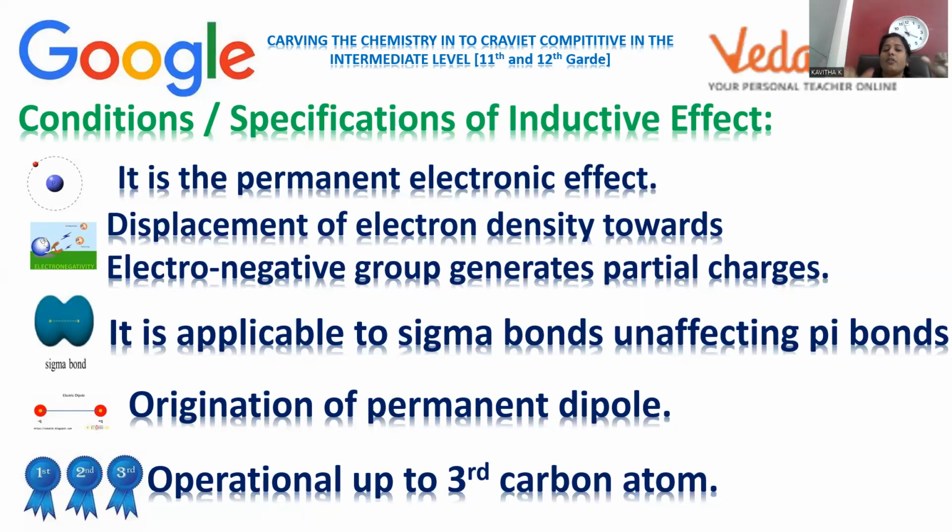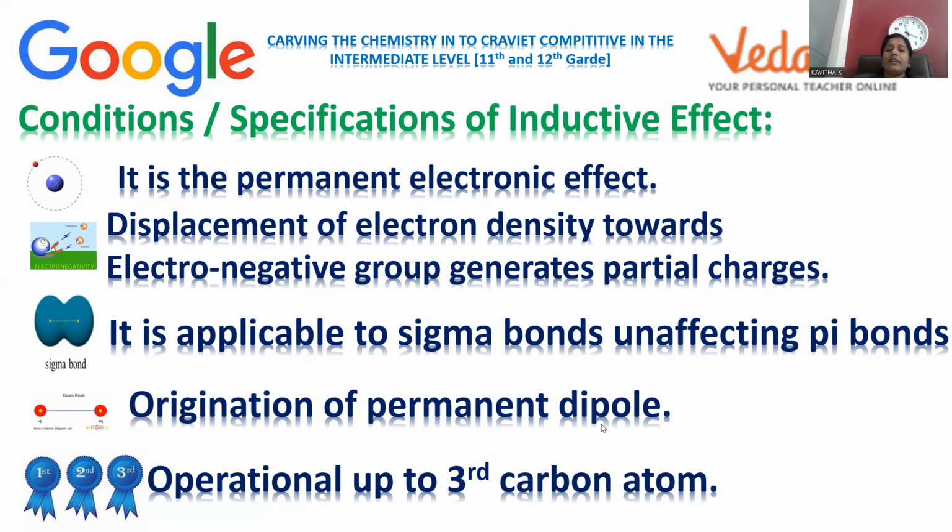The bonds which are formed by the axial overlapping, where the lobes are in direct contact, only in such sigma bonds will the electrons be displaced. Pi bonded electrons, lateral overlapping bonds, will not be affected by this, right? So this is purely for sigma bonded electrons. Origination of permanent dipole, right?